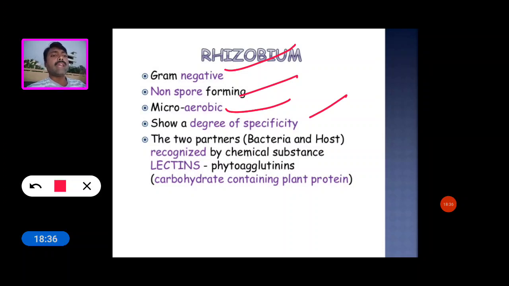The two partners, the bacteria and the host, recognize each other by chemical substances called lectins. Lectins are phytoagglutinins, carbohydrate-containing plant proteins.